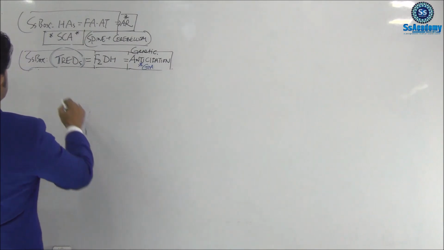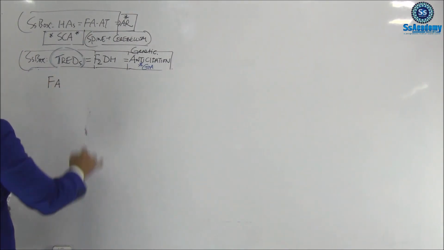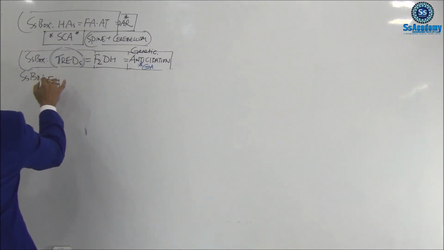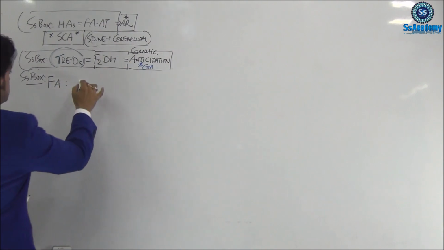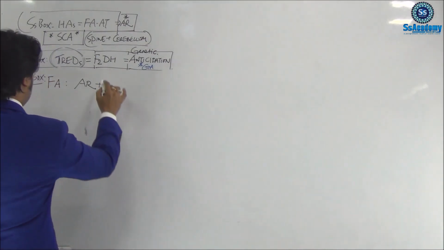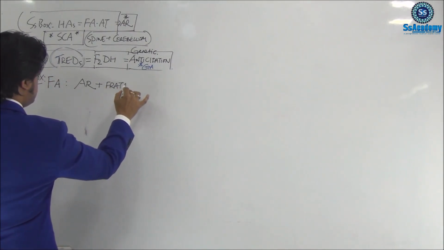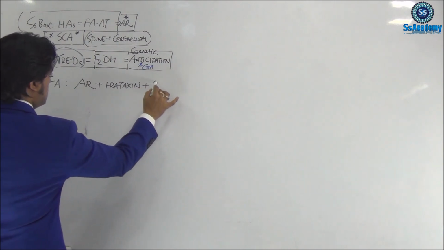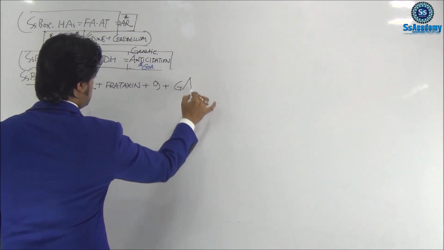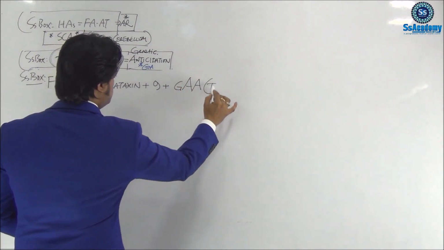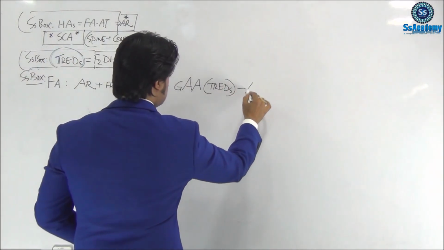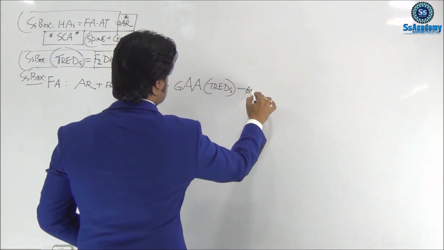Now we can get an idea of what Friedreich's ataxia means. At least we can get an idea of the box of Friedreich's ataxia. We can write that this is an autosomal recessive disease, plus the frataxin gene on chromosome number 9, and trinucleotide repeat expansion GAA. Within the bracket write it down, this is strats, and write minus genetic anticipation.